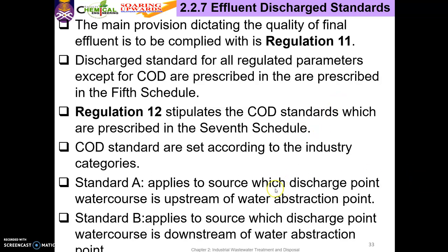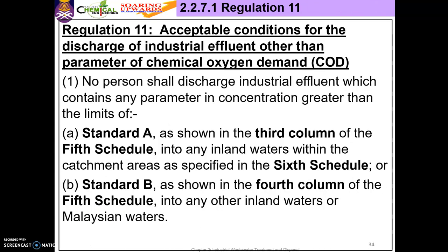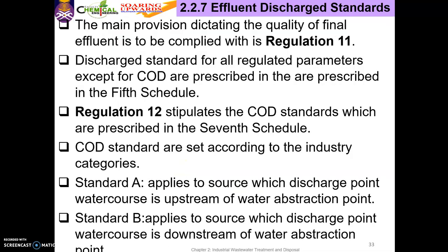Later I'll show you standard A and standard B. Standard A dekat bahagian hulu, a point yang kita kena ambil sampel tu lah, while standard B at the downstream, below the water course. So for example, contohnya kalau Shah Alam lies in which standard? So think about it. I'll ask you.